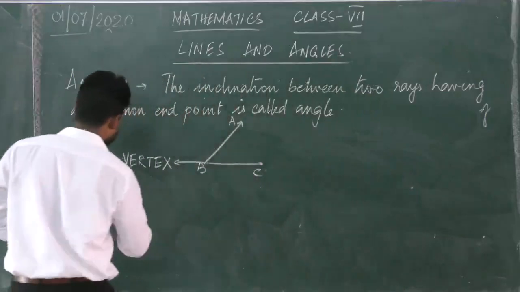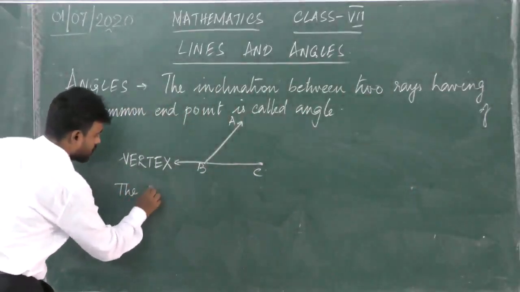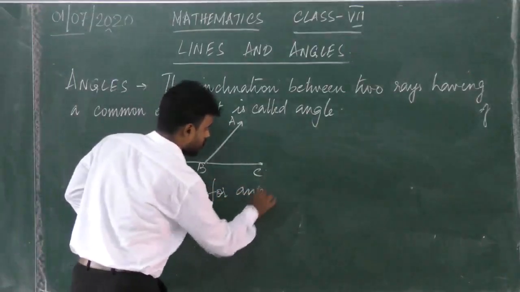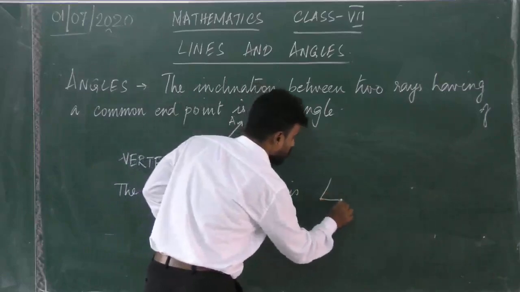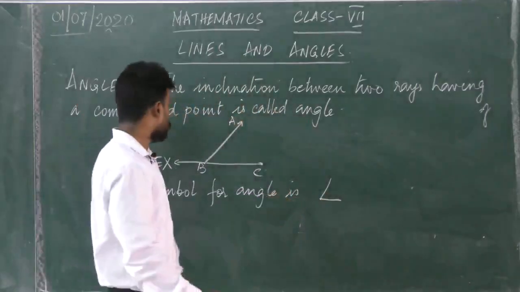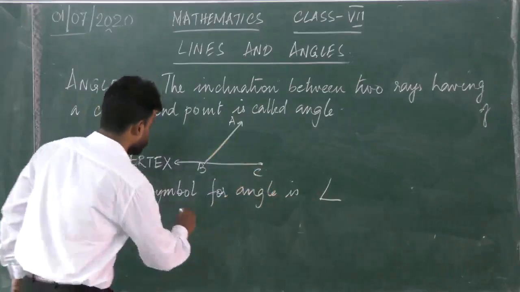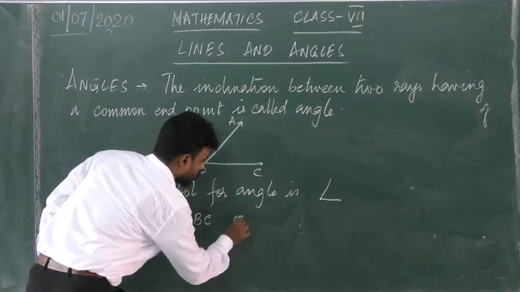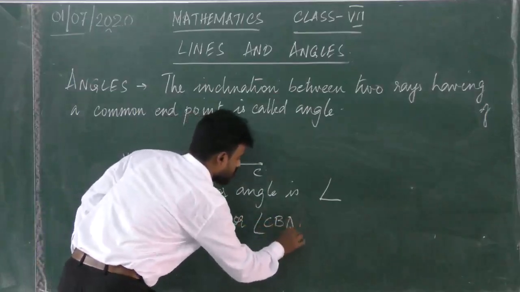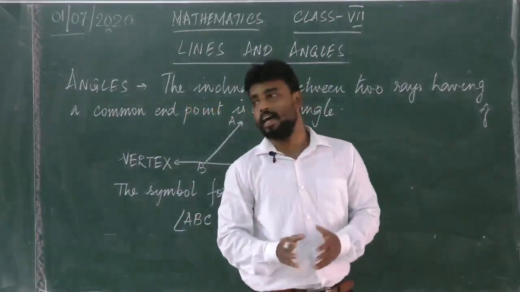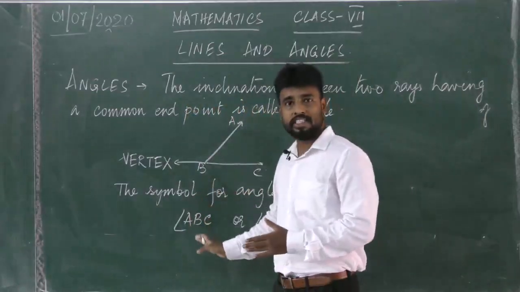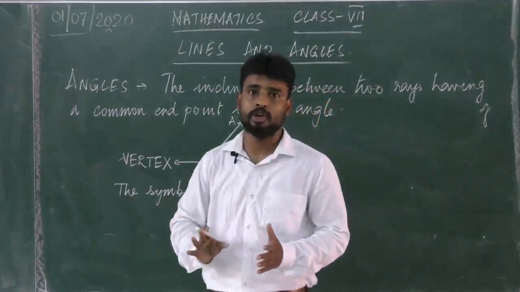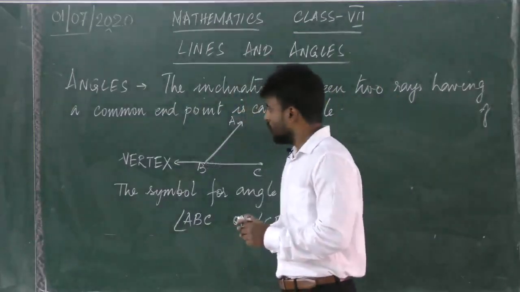The symbol for angle is this. If you want to write this angle, you can write it as angle ABC or angle CBA. So these two methods can be used to write an angle.